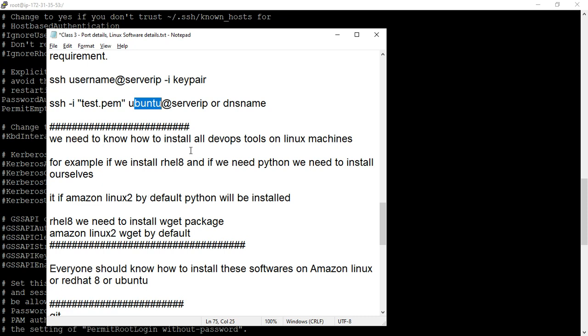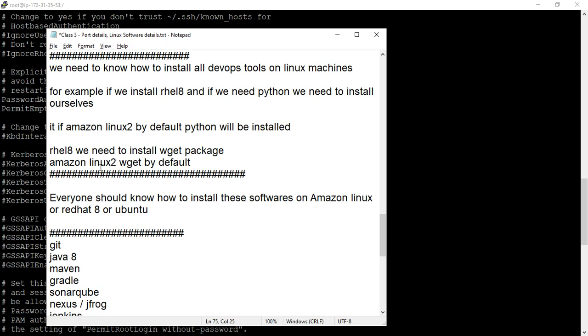We need to know how to install all DevOps tools on a Linux machine. So you need to install software on the machine to make it work as a DevOps tool, right? So we will do that. For example, if we want to install RHEL software and we need Python to install, we need to run one command and then Python can be installed. If it is Amazon Linux, most probably Python will be installed by default there, so don't need to worry.